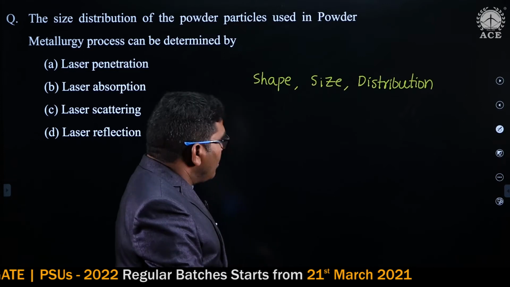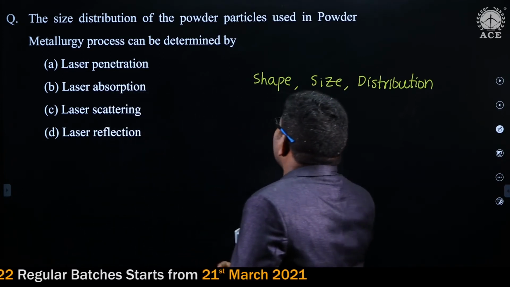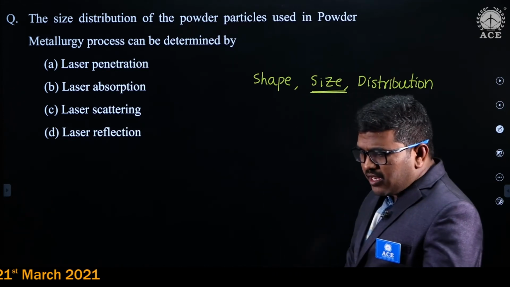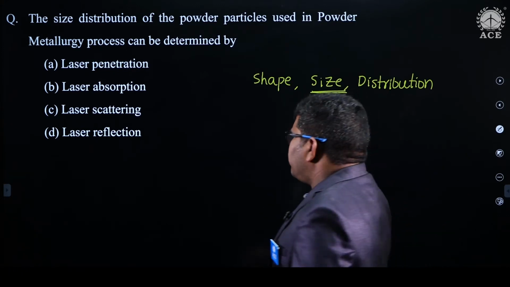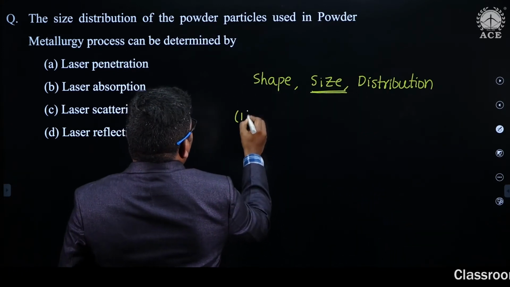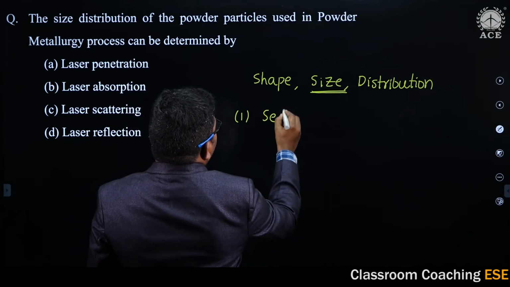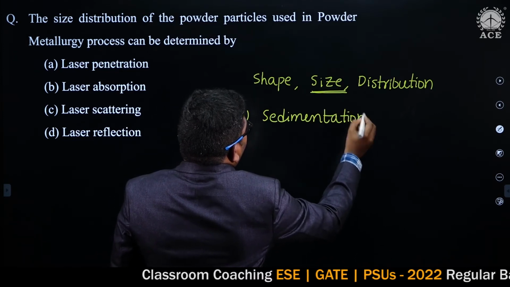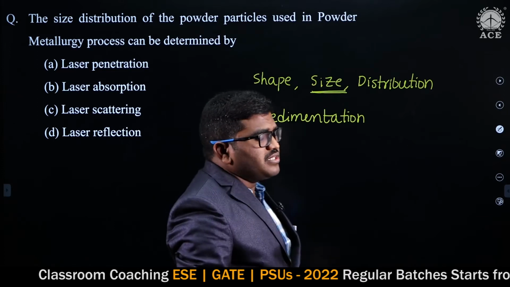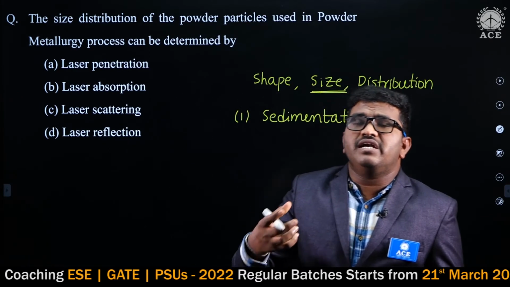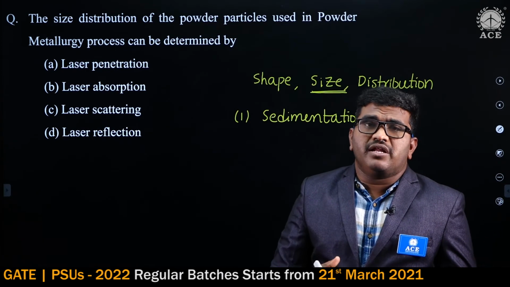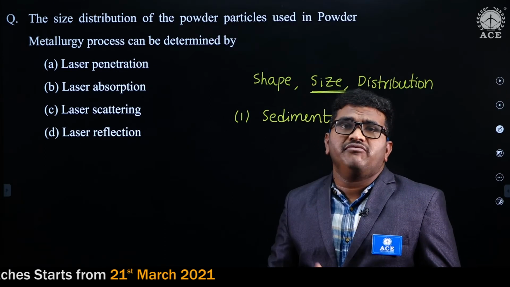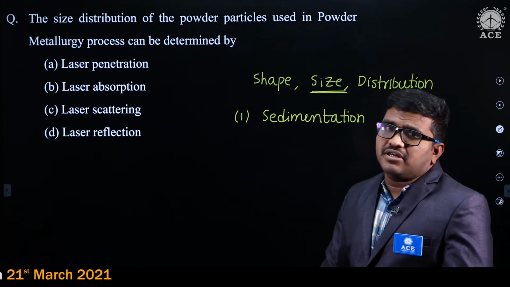Now in this question, how the size of the powder is measured? There are different methods. I will give you these methods. Sedimentation method. In this sedimentation method, we are measuring the size of the particle which is settled down in a liquid medium. Based on the rate of flow of these particles moving in a liquid medium, we are finding the size of the powder.